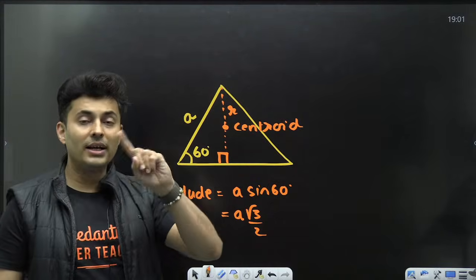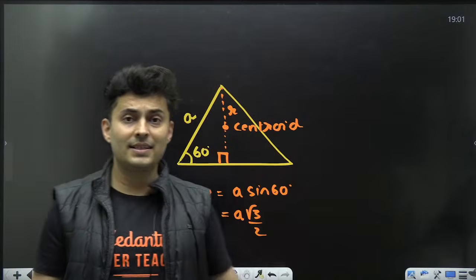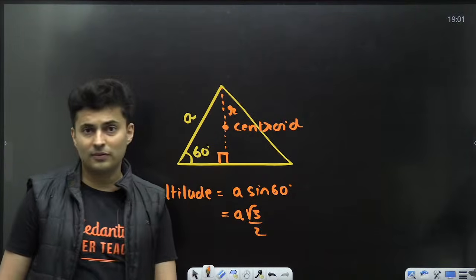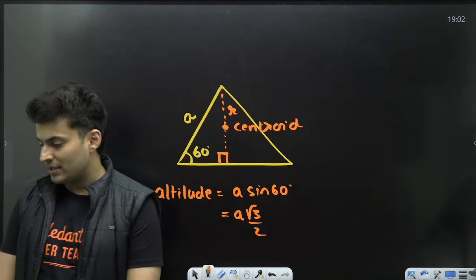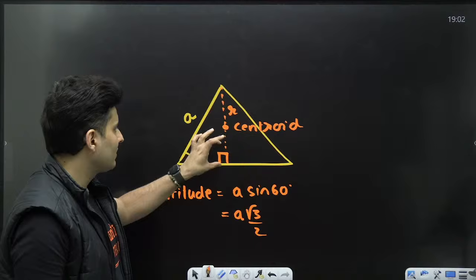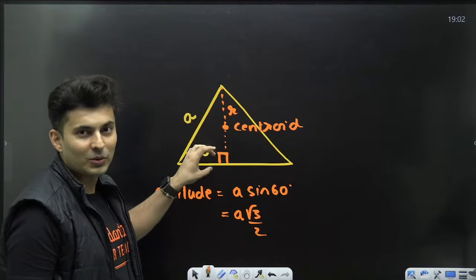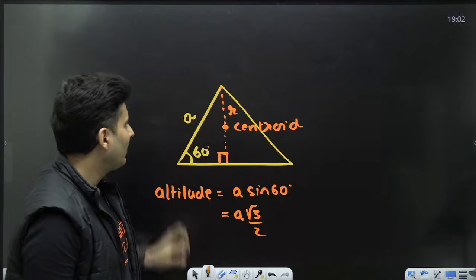And we know the centroid divides the entire thing in the ratio of what? 1:2. Everybody remembers this? This is 1, this is 2. So come on, my dear warriors, what will R be?